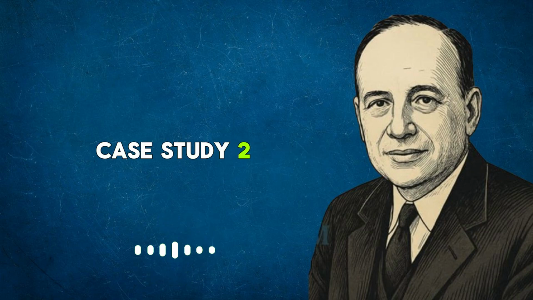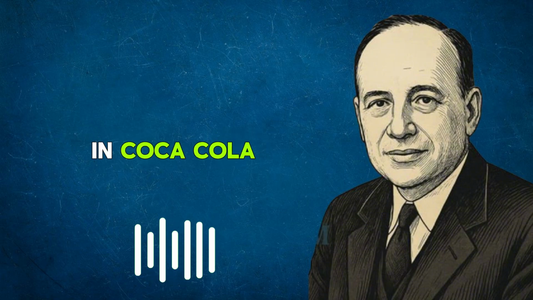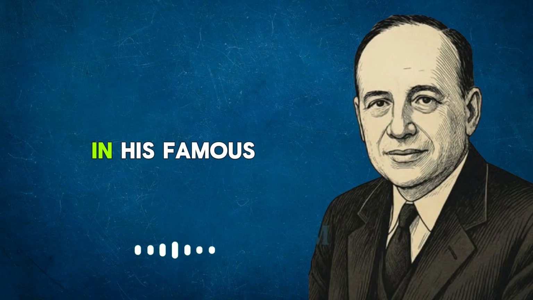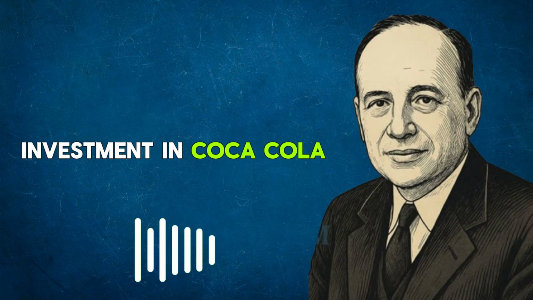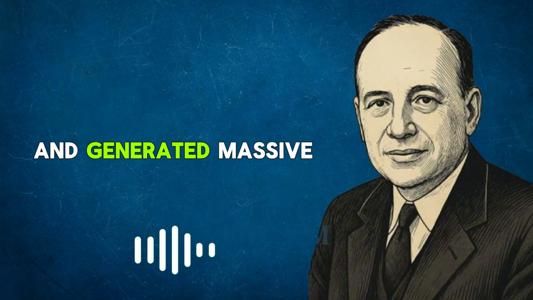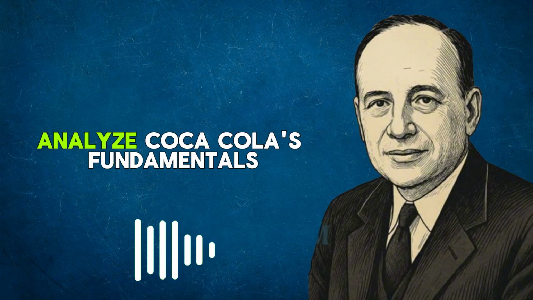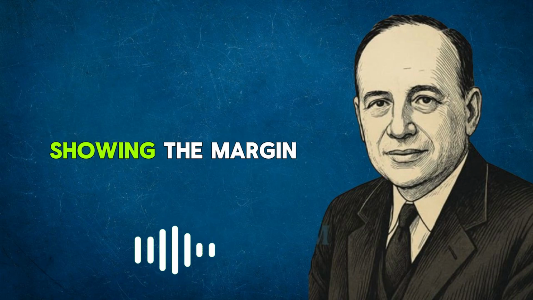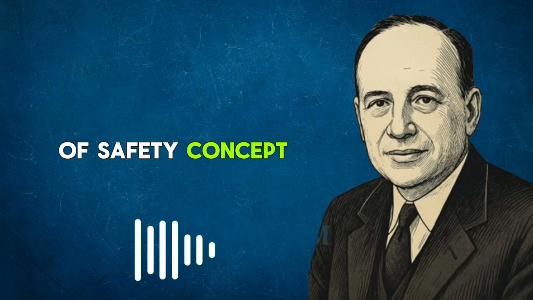Case Study 2. Warren Buffett's investment in Coca-Cola. Discuss how Warren Buffett applied the margin of safety in his famous investment in Coca-Cola. Buffett bought Coca-Cola when it was undervalued and generated massive returns over time. Analyze Coca-Cola's fundamentals at the time of Buffett's purchase, showing the margin of safety concept in action.